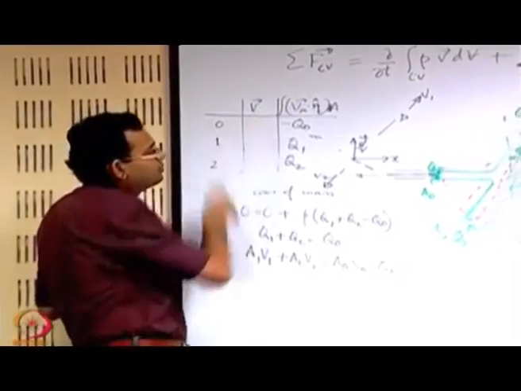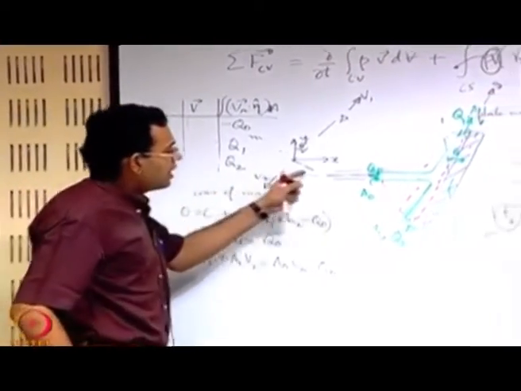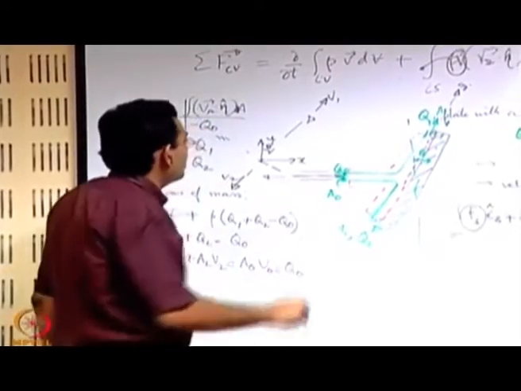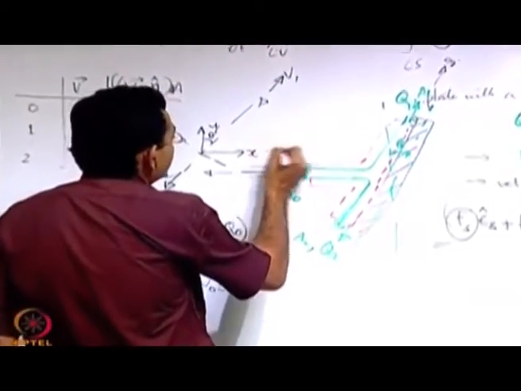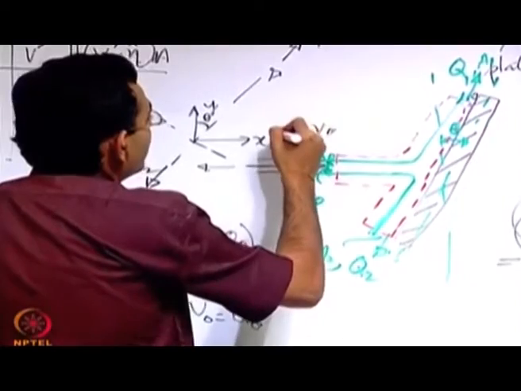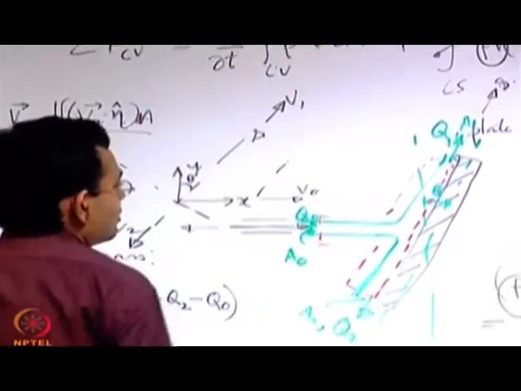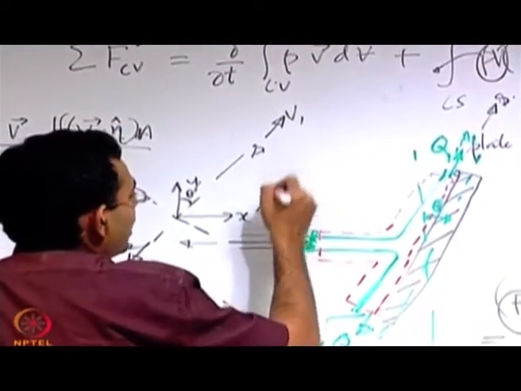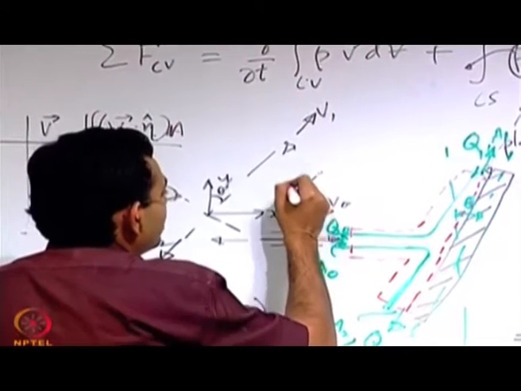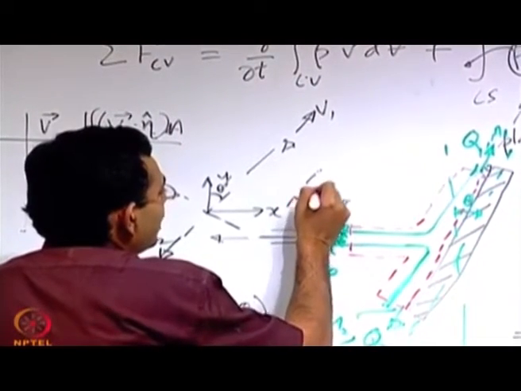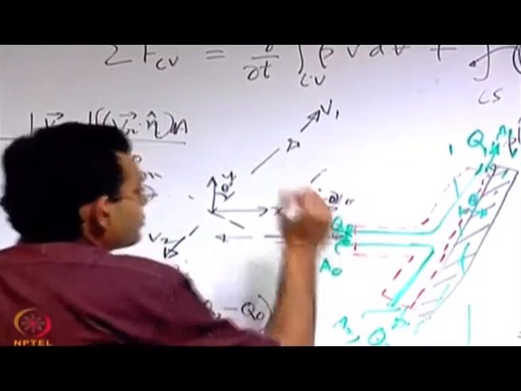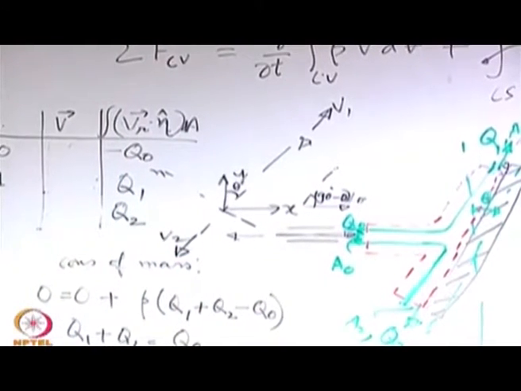At section 0 you have a velocity v0, you have a coordinate s like this and a coordinate perpendicular to that as n, and with this one it makes an angle 90 degrees minus theta. So, you can resolve v0 into components along s and n.